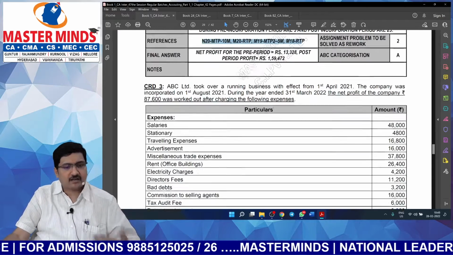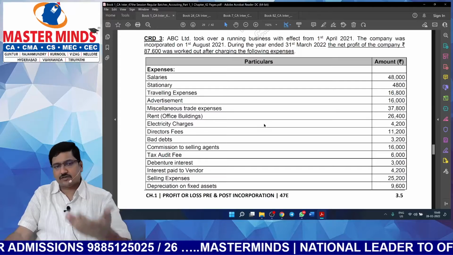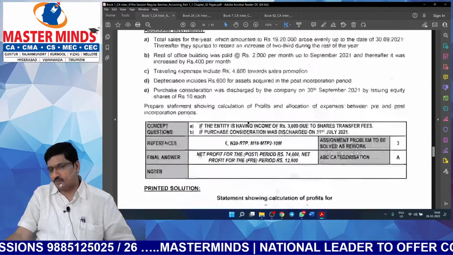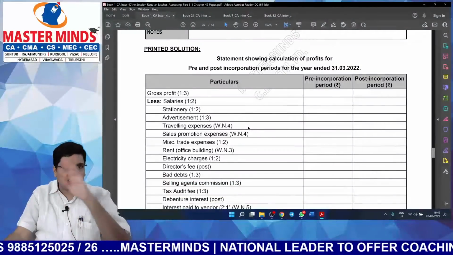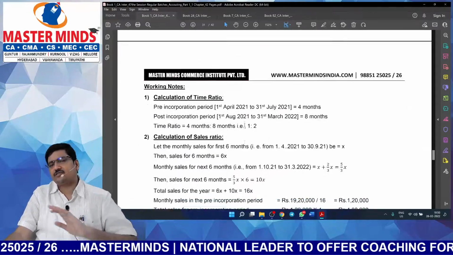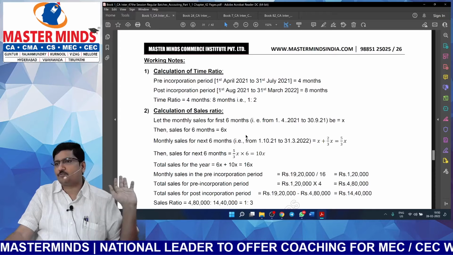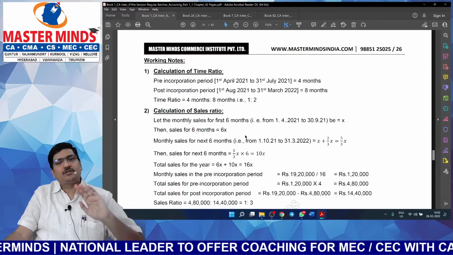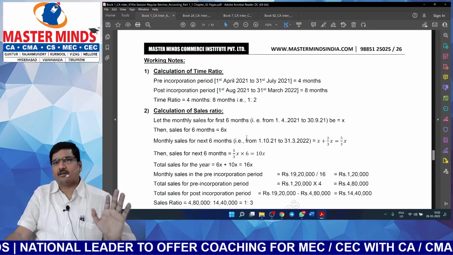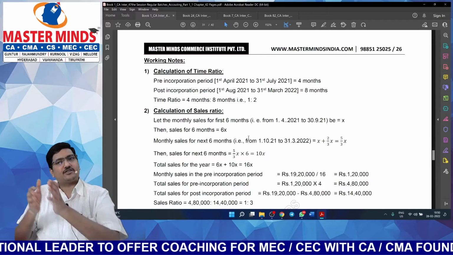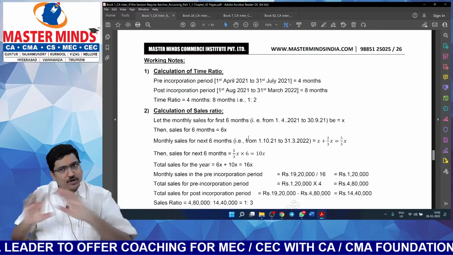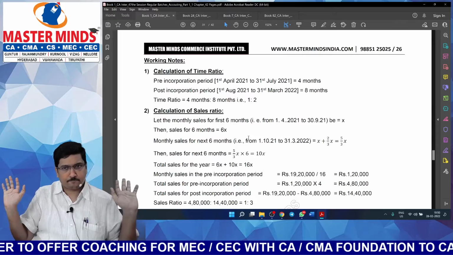Can you believe that the entire chapter of profit or loss prior to incorporation, we are able to cover all ICAI sources in just a matter of 5 to 6 problems? That's it. Just solving 5 to 6 problems is sufficient. Even if you don't solve the assignment problems, it's okay, because assignment problems are only for additional practice. Every model is already covered in CRD.